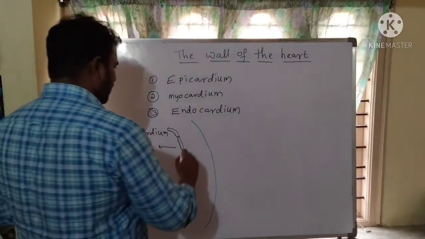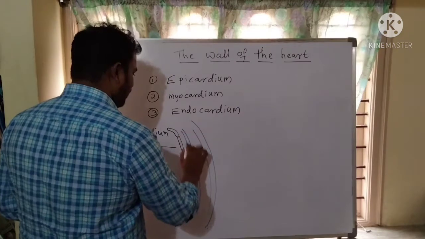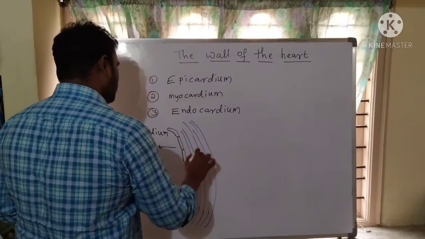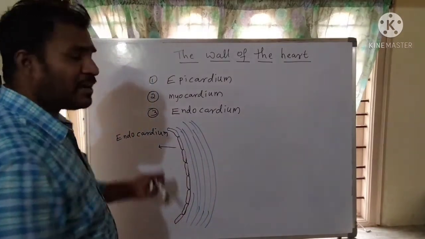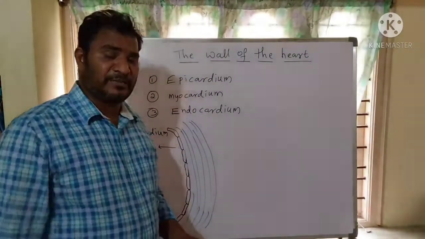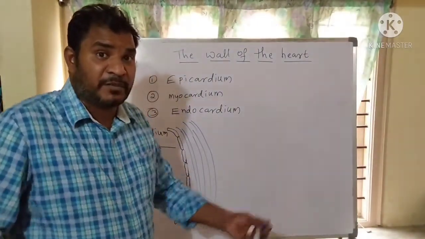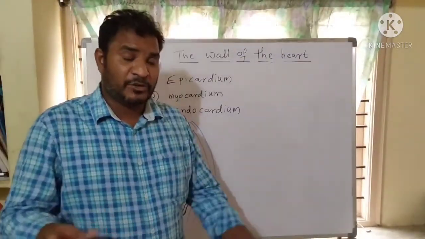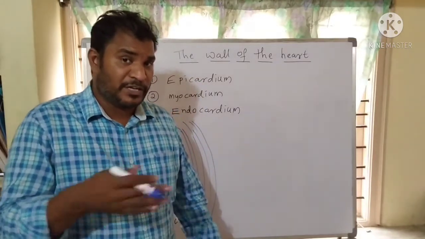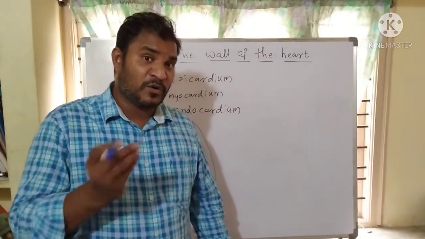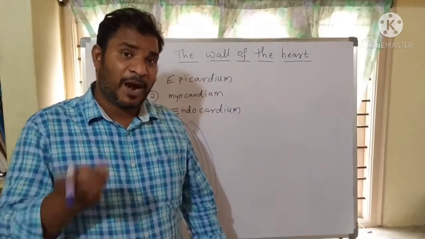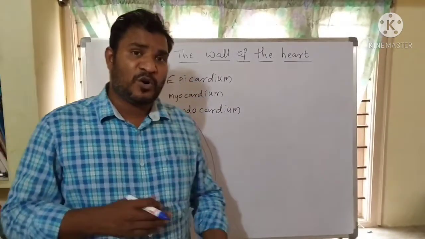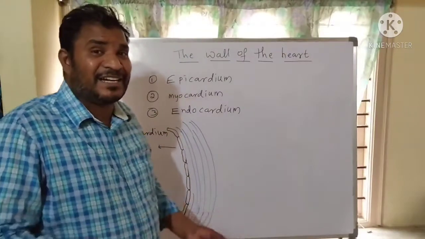myocardium. And myocardium is made up of cardiac muscles. These cardiac muscles are involuntary muscles as well as striated muscles. These involuntary and striated cardiac muscles, as you know already, contain sinoatrial nodal tissue and atrioventricular nodal tissue. They are part of the cardiac muscles. So because of having the nodal tissues, these cardiac muscles can generate their own impulses.